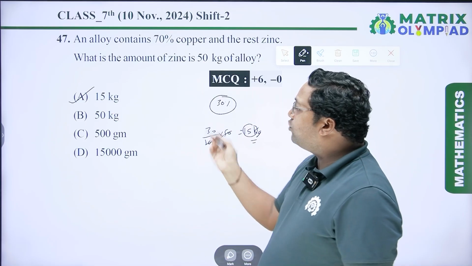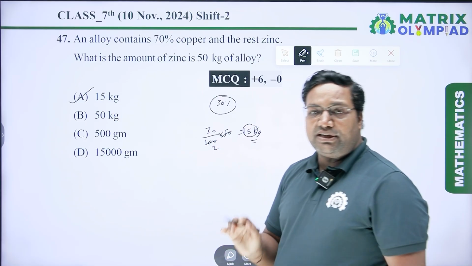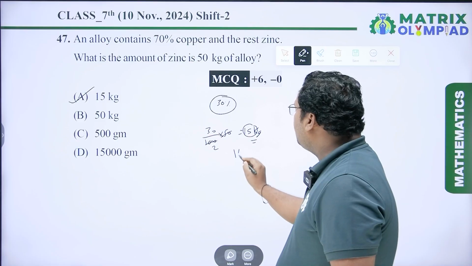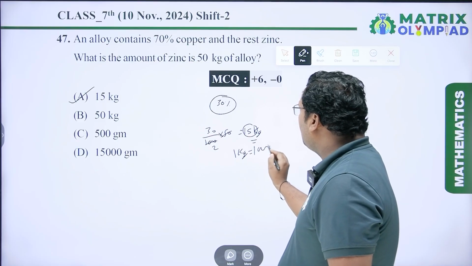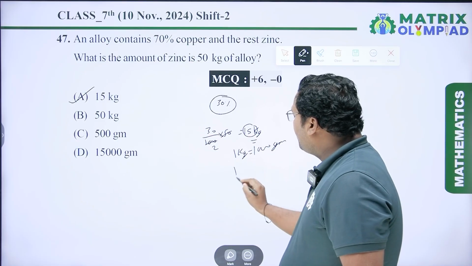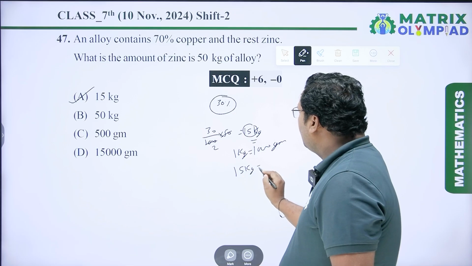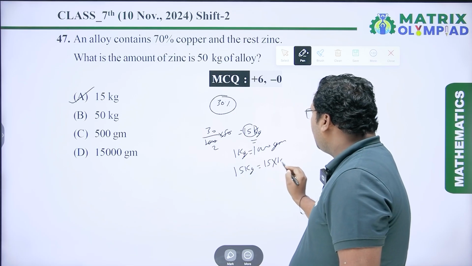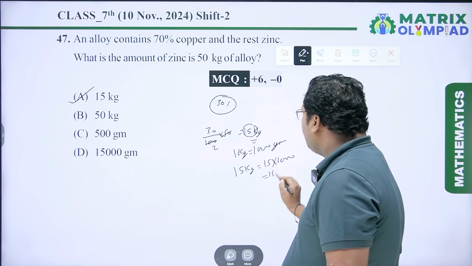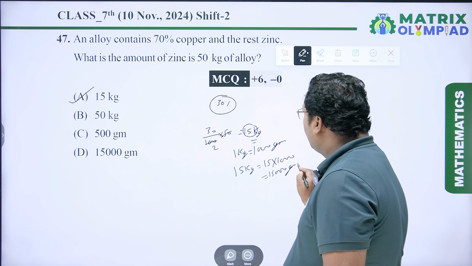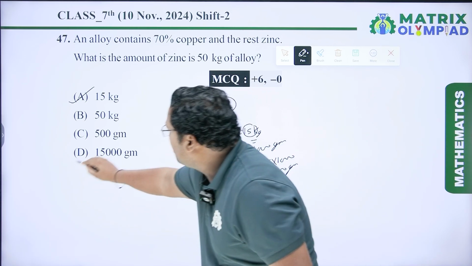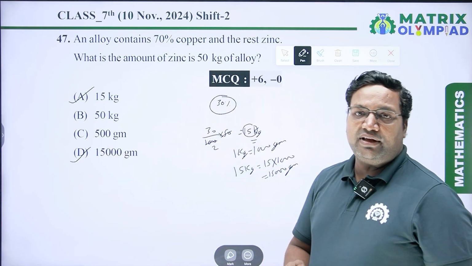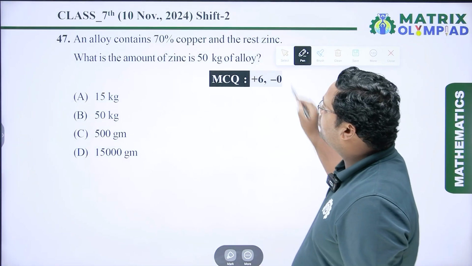Next we have to convert this 15 kg into gram. So 1 kg equal to 1000 gram. So 15 kg equal to 15 into 1000, which is equal to 15,000 gram. So option D is also correct. So option A and option D are the correct answer. Now coming to the next question.